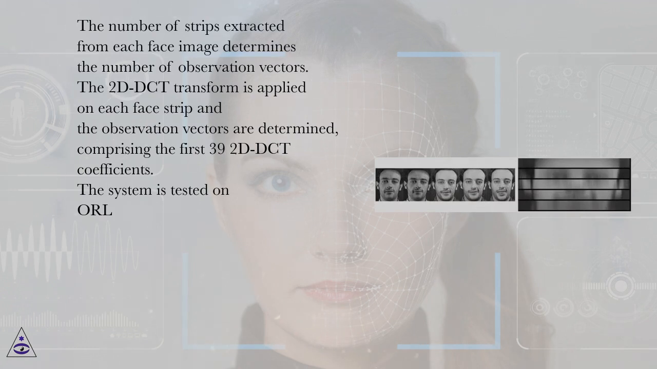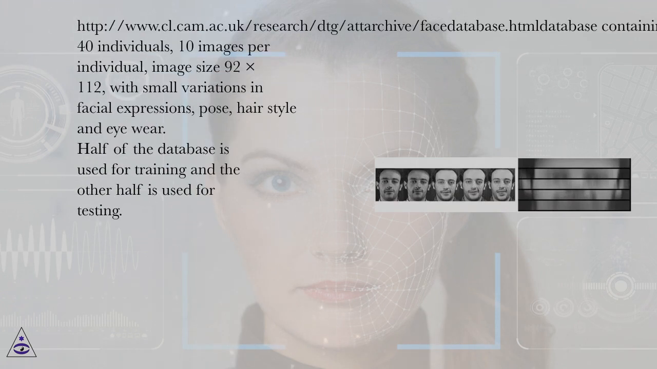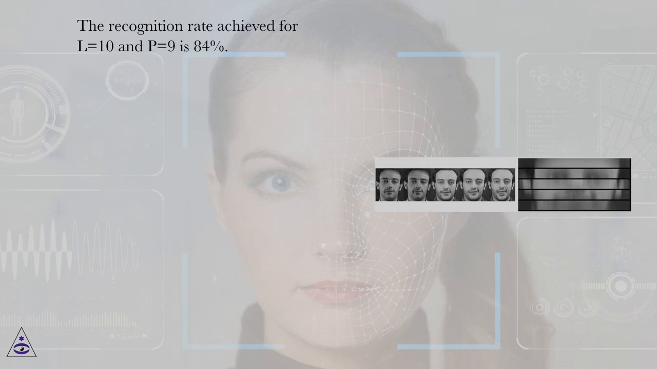2D DCT coefficients. The system is tested on the ORL database containing 400 images of 40 individuals, 10 images per individual, image size 92 x 112, with small variations in facial expressions, pose, hairstyle and eyewear. Half of the database is used for training and the other half is used for testing. The recognition rate achieved for L = 10 and p = 9 is 84%.